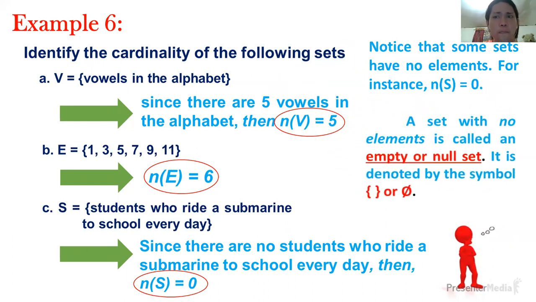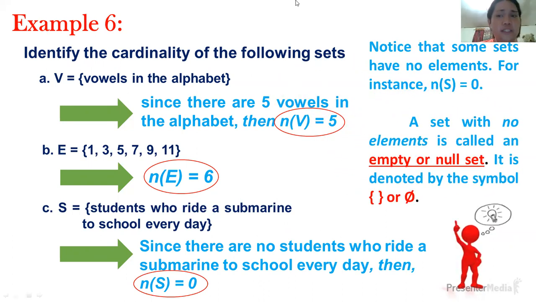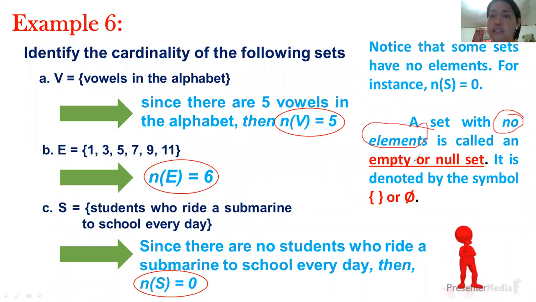So now, I want you to take down notes: a set with no elements is called a null set. Again, a set with no elements is called an empty or null set. It is also denoted by a symbol. I want you to remember the symbol for a null set.